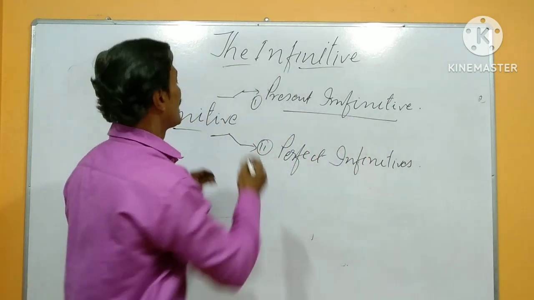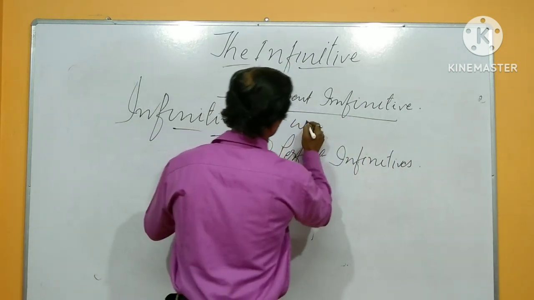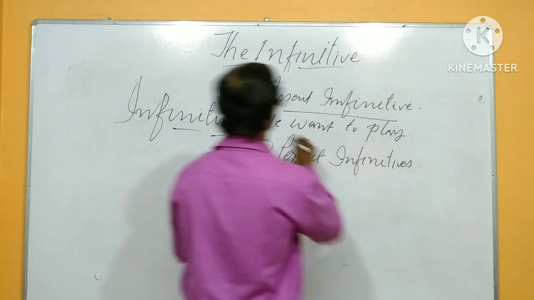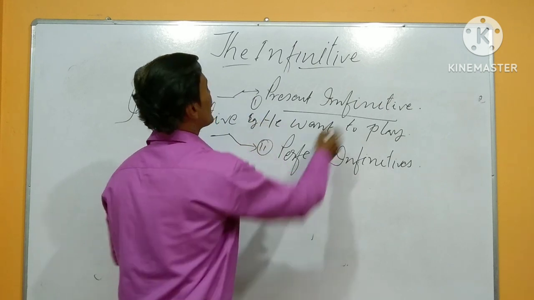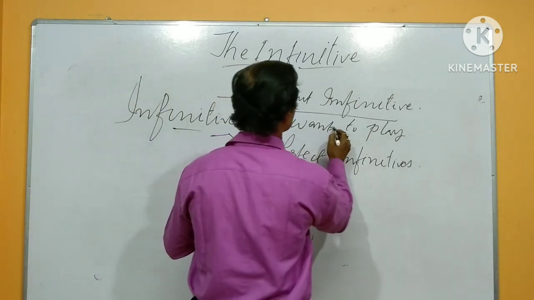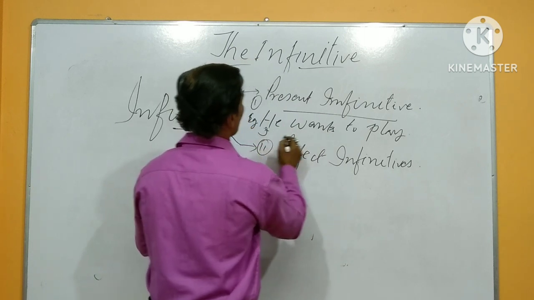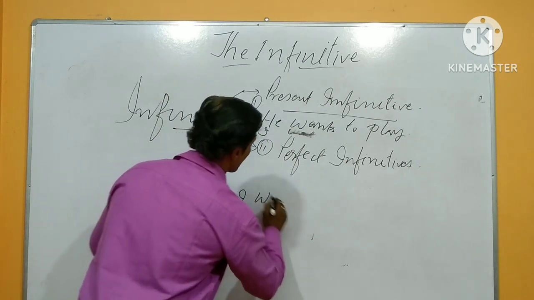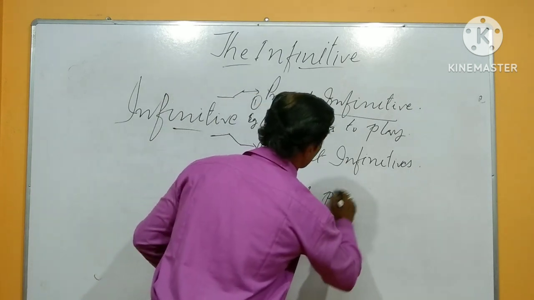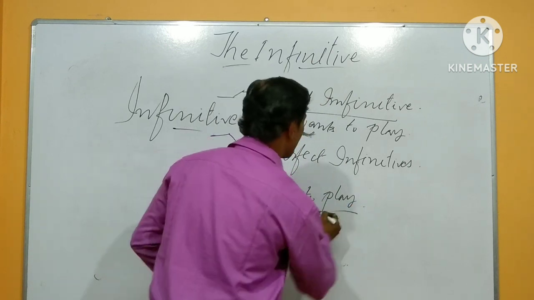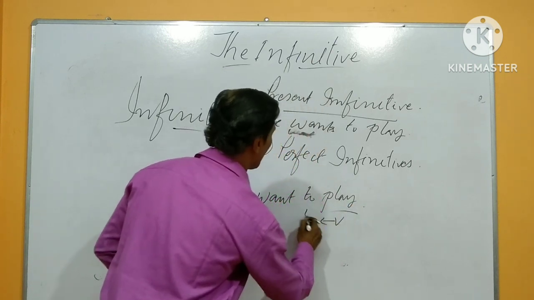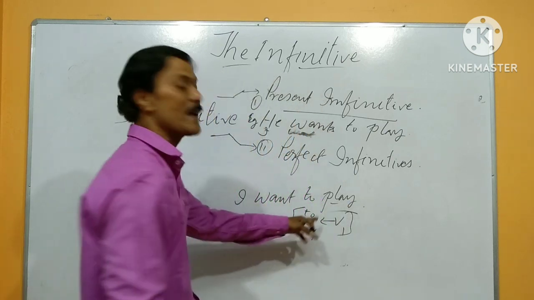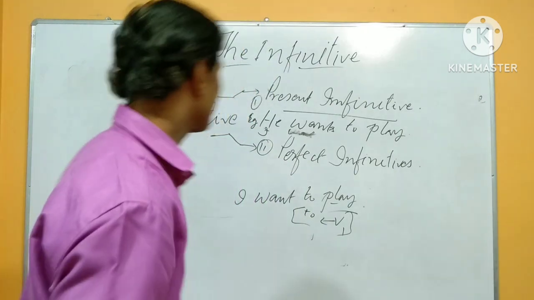If I give an example: he wants to play. So this is an example of the present infinitive. He wants, or maybe I want. Next, I want to play. Play is a verb here, and before the verb we use to, and the verb form is the present form, and that makes the infinitive.